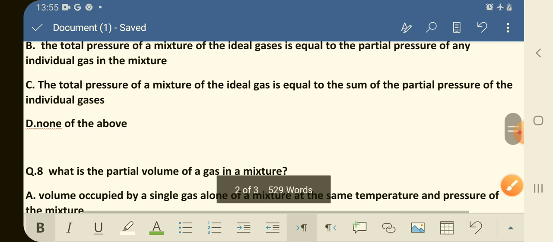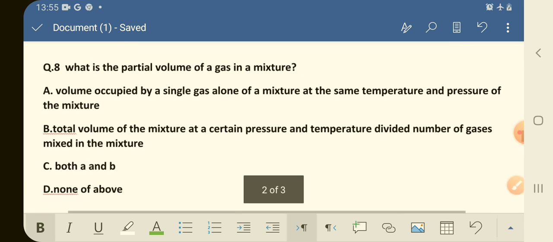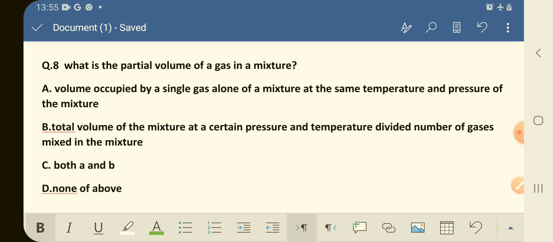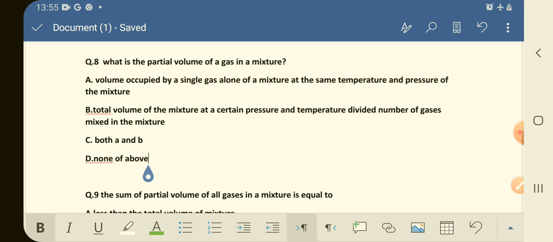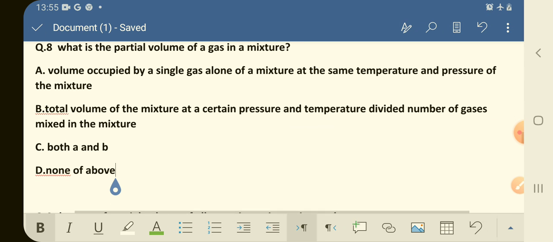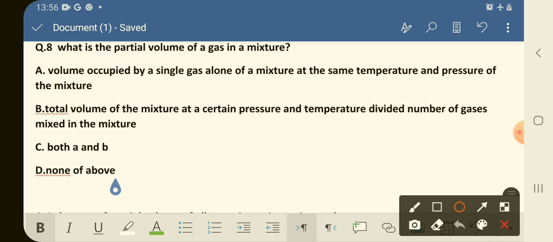Next question. Question number 8: what is the partial volume of a gas in a mixture? Option A is the volume occupied by a single gas alone of a mixture at the same temperature and pressure of the mixture. Option B is the total volume of the mixture at a certain pressure and temperature divided by the number of gases mixed in the mixture. Option C is both A and B, and option D is none of the above. Which is the correct option here?